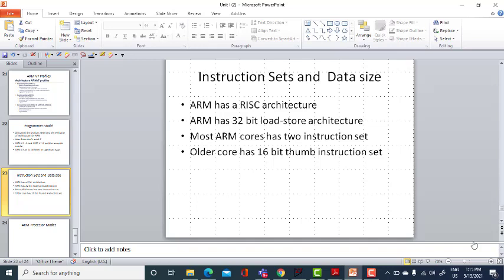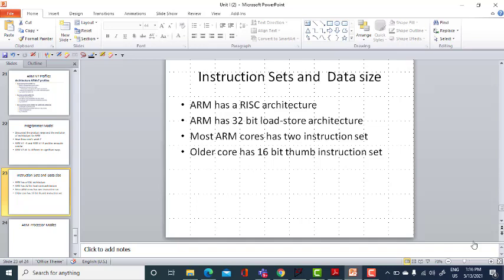Load store architecture means memory access is allowed only using load and store instructions. Most of the internal registers as well as the memory are 32 bits wide, and direct access to memory can be done only with the load and store instructions, as I mentioned earlier.